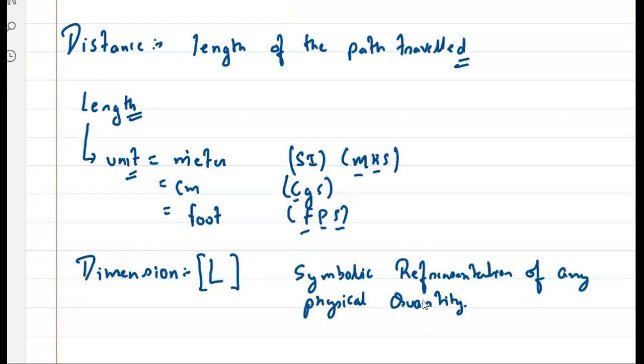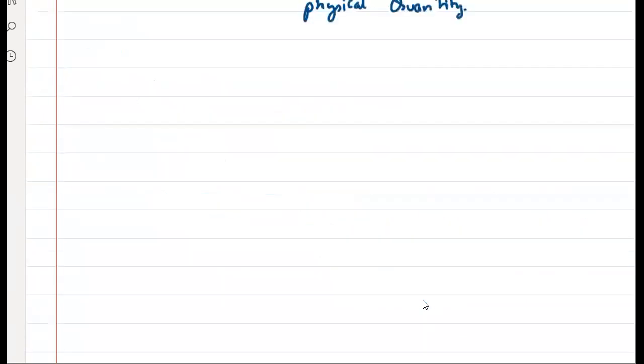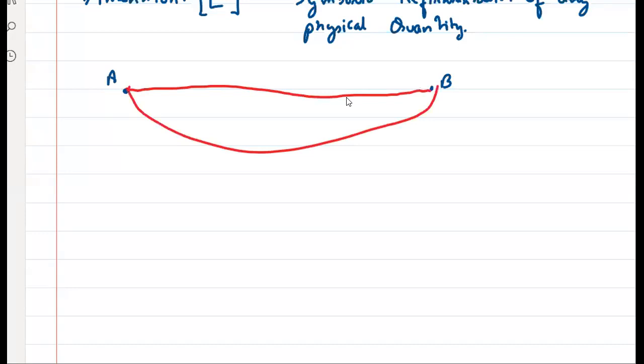Now, this is about distance, right? Tell me one thing. Suppose I'm at this point A, and this is point B, and I have to travel from A to B. In one case, I'm traveling like this. In another case, I'm traveling like this. In another case, I'm traveling like this. So is the distance the same or different? Different, sir. This is D1, this is D2, this is D3.